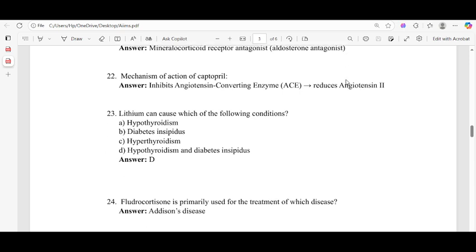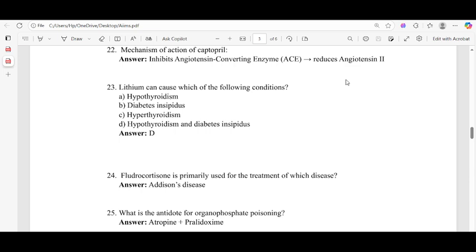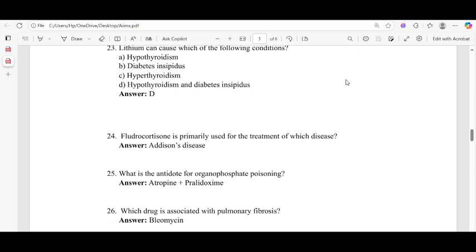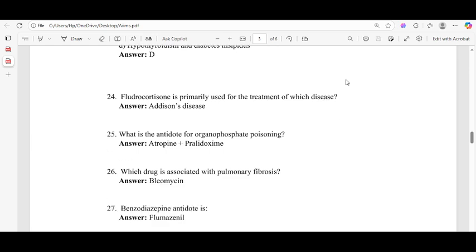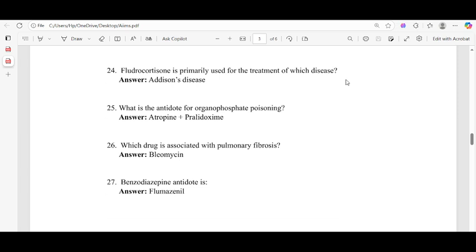And lithium can cause the following condition: hypothyroidism and diabetes insipidus. And the answer is D. And 24, fludrocortisone is primarily used for the treatment of which disease? Fludrocortisone, a corticoid class of drug, used in Addison disease. And what is the antidote of organophosphate poisoning? The atropine and pralidoxime are used as the antidote of organophosphate poisoning.